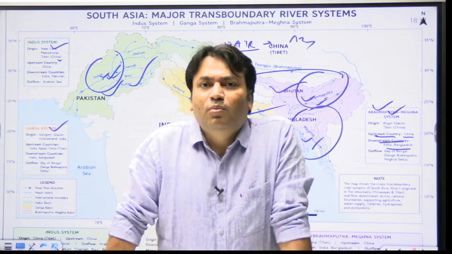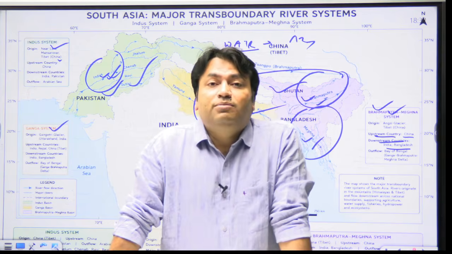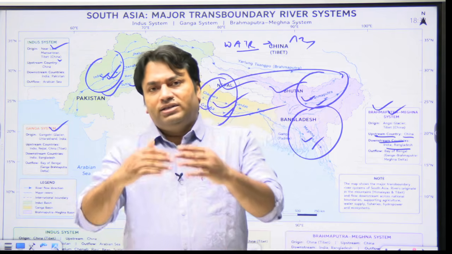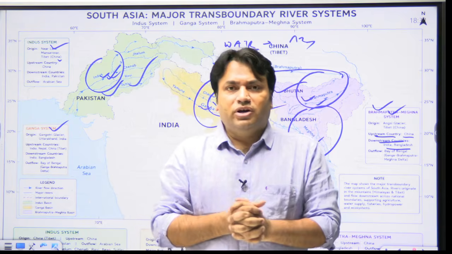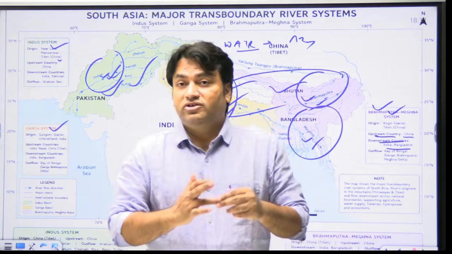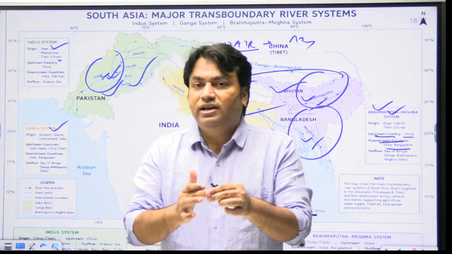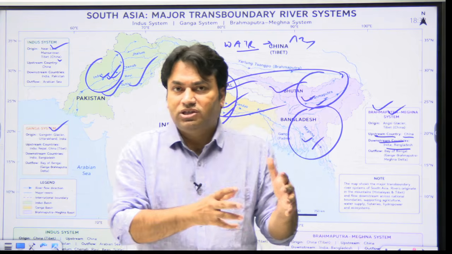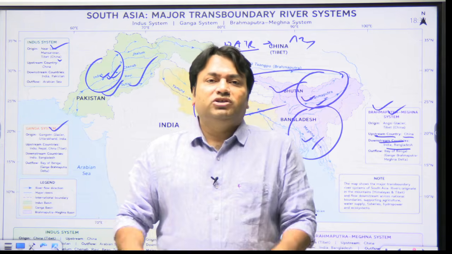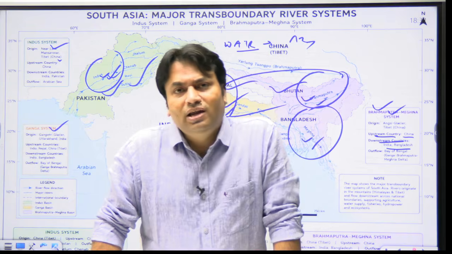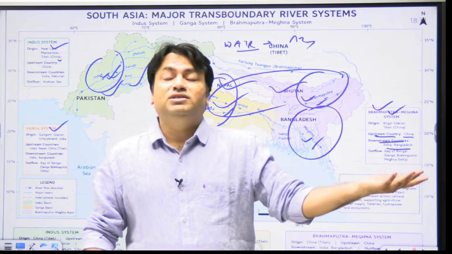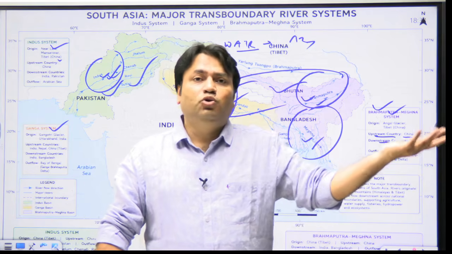This is the point. Now, we have to write the answer to this question in 150 words. So obviously, while writing the answer in the IBC model, we will talk about the introduction. In the introduction, we can write that South Asia's major rivers are transboundary assets, sustaining agriculture, energy, livelihood, ecosystems. However, their unequal spatial distribution makes water sharing a geopolitical challenge. In the main body, you will write why it is an asset. In the main body, you will write why it is a source of conflict. So there are two parts in the main body.